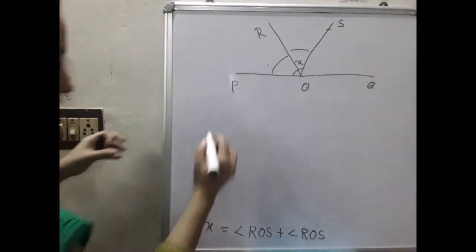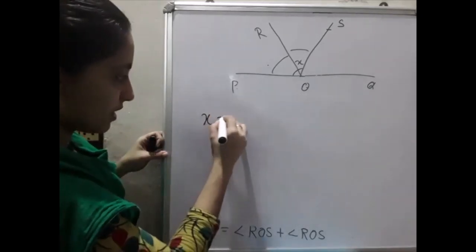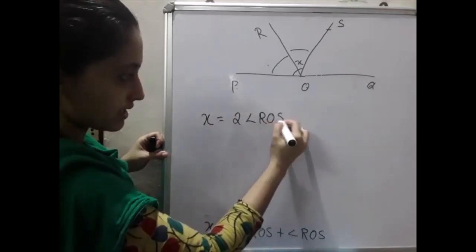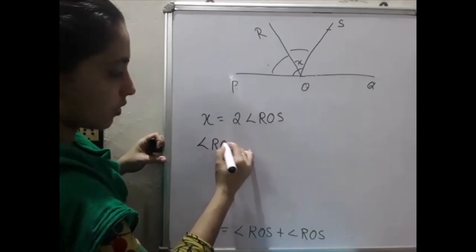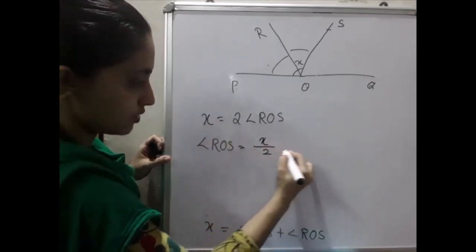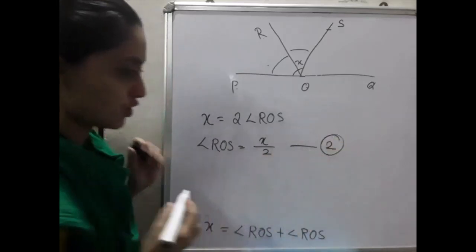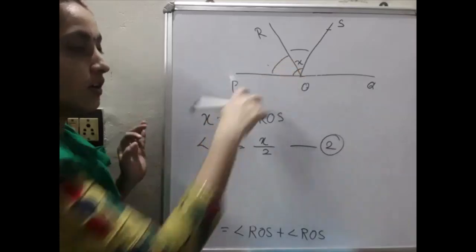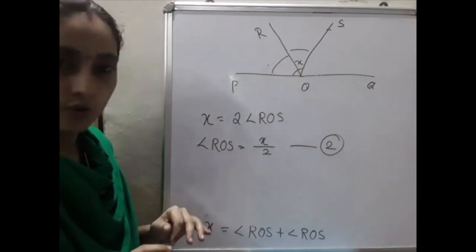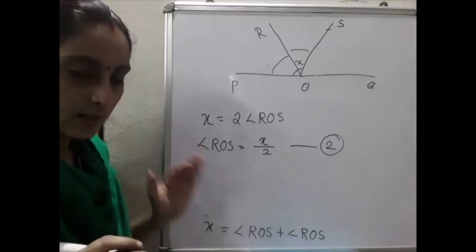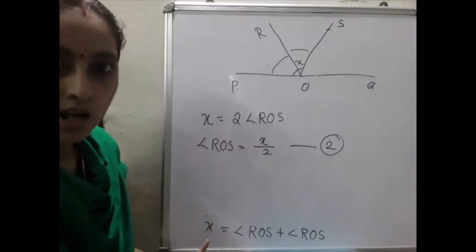That is the remaining portion. x will be equal to what? 2 times angle ROS. That means angle ROS will be equal to what? This 2 comes to this side, that is x by 2. That is our equation number 2. Because we want to find what? One more is there, that is ROT, you have to find. So I will explain that first. Is it clear up to this? Yes. ROS is equal to x by 2.